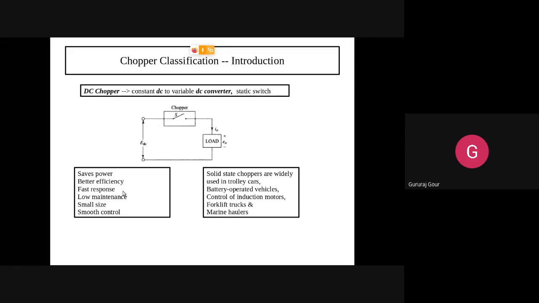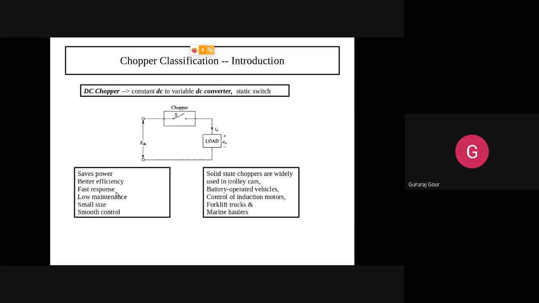Fast response: the chopping response is faster without producing much ripple, as you might have observed in rectifiers. In half wave, full wave or bridge rectifiers, we always observe some ripple factor percentage along with the efficiency, but such ripples we do not get here.